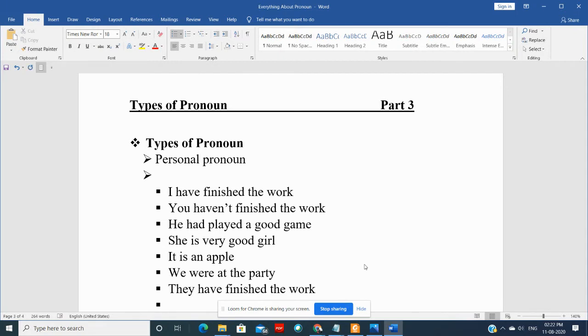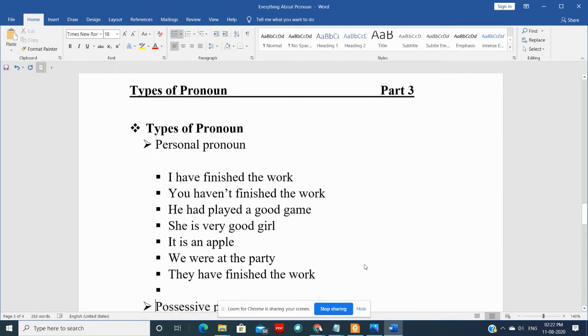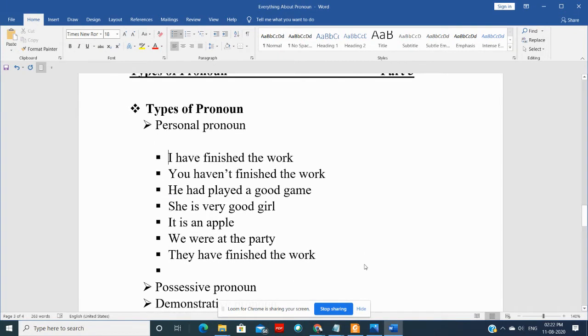Now let's look at these sentences. See, I have finished the work. Alright? So here, I. You haven't finished the work. So you. He had played a good game. He. She is a very good girl. She. It is an apple. It. We were at the party.